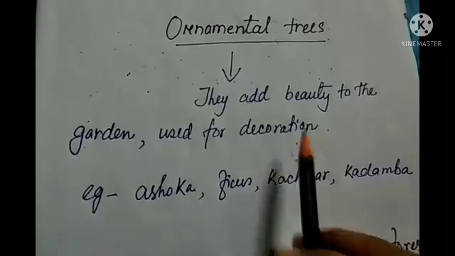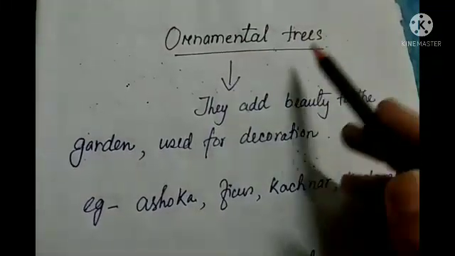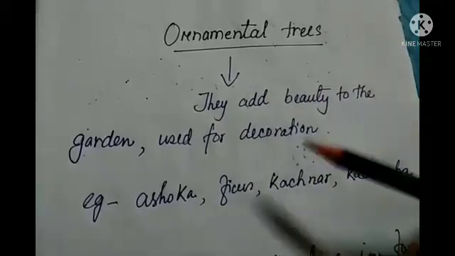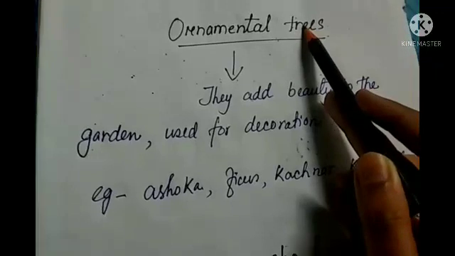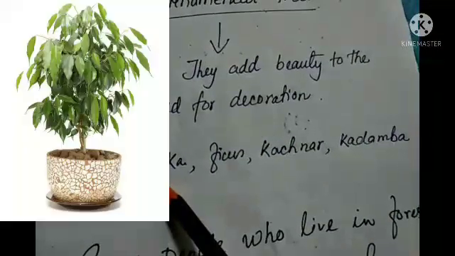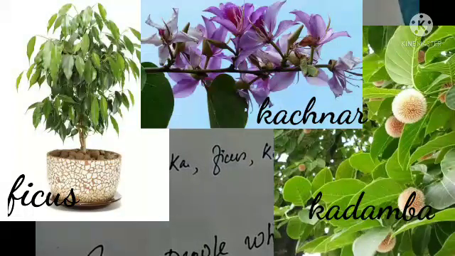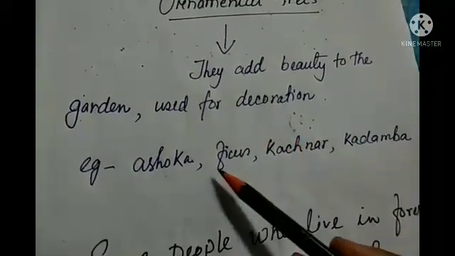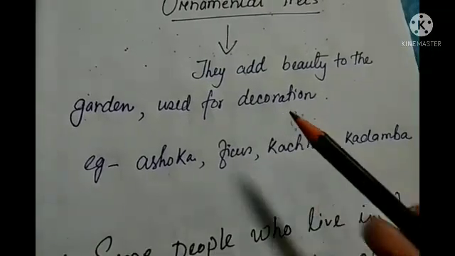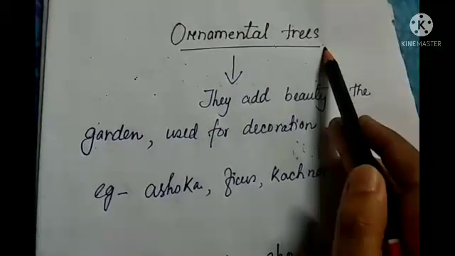That means practically we do not get anything from these ornamental trees, but they add beauty, they look very beautiful, and for decoration purposes we use ornamental trees. Okay, examples are Ashoka, ficus, Kachnar, Kadamba, then Dakhor Polak. Okay, so many examples are there in the case of ornamental trees, and some of the indoor plants can also be considered as ornamental trees.